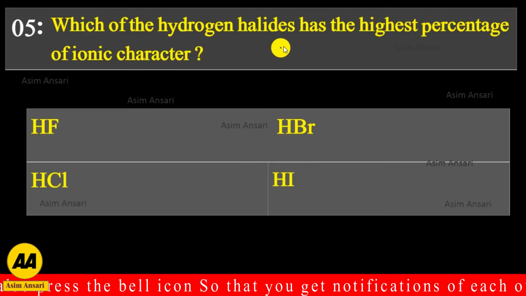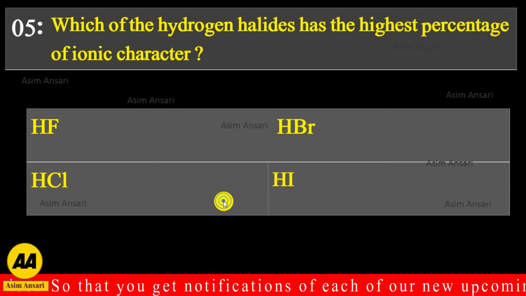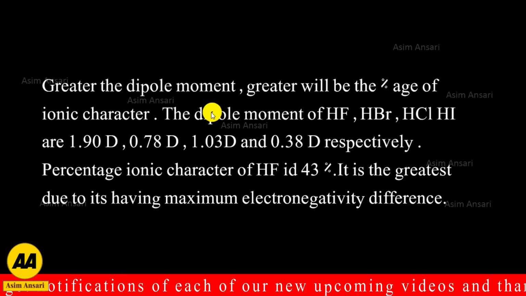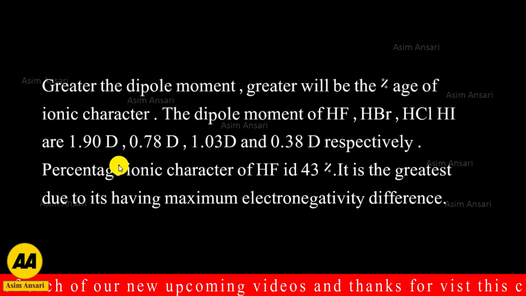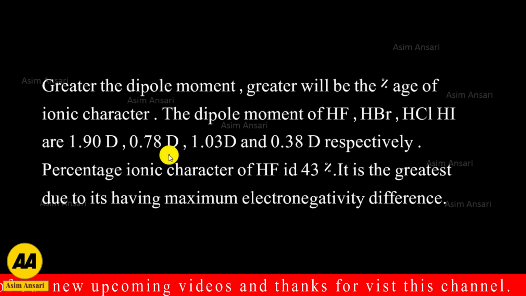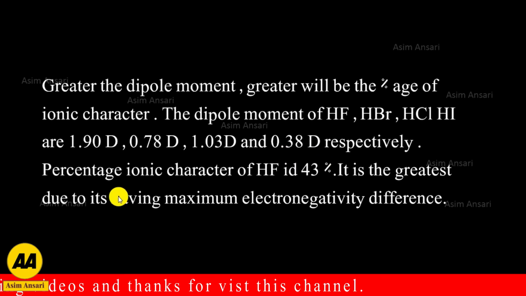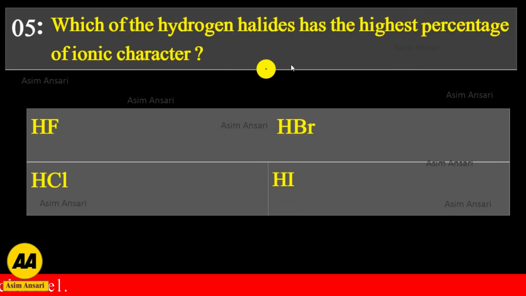Next, which of the hydrogen halides has the highest percentage of ionic character? HF, HBr, HCl or HI. There, greater the dipole moment, greater will be the percentage of the ionic character. The dipole moments of HF, HBr, HCl, HI are 1.90, 0.78, 1.03 and 0.38 respectively. Percentage ionic character of HF is 43%. It is the greatest due to its having maximum electronegativity difference.